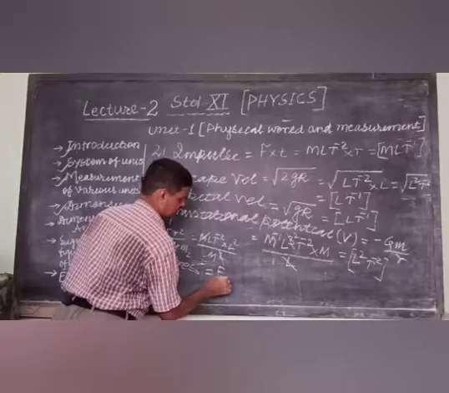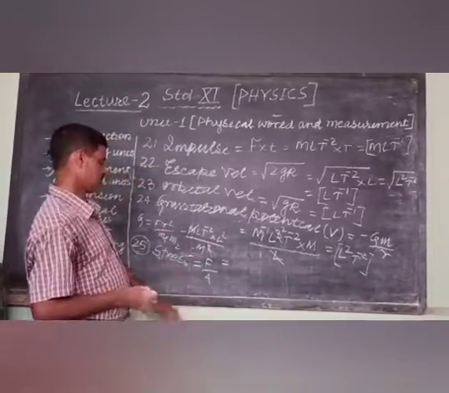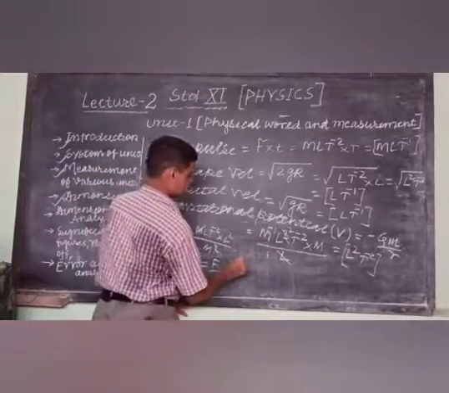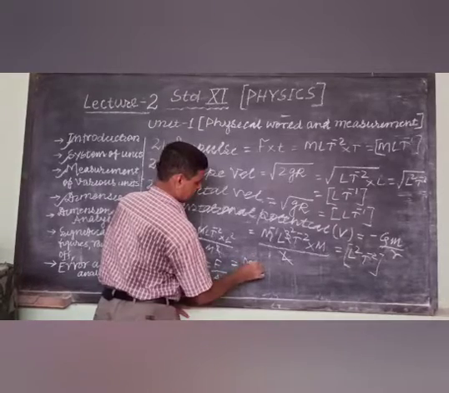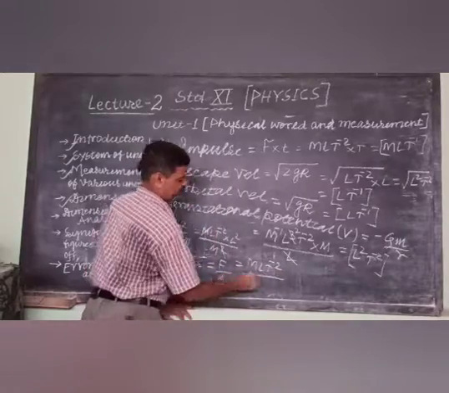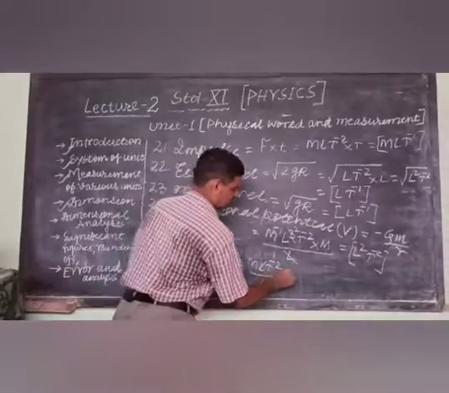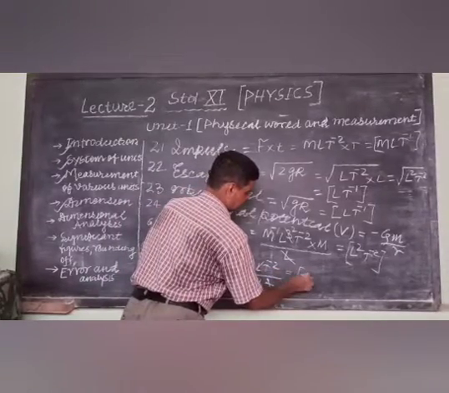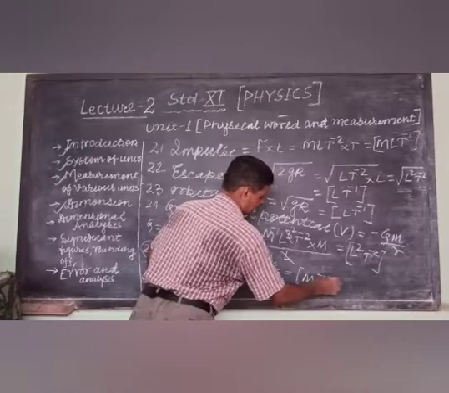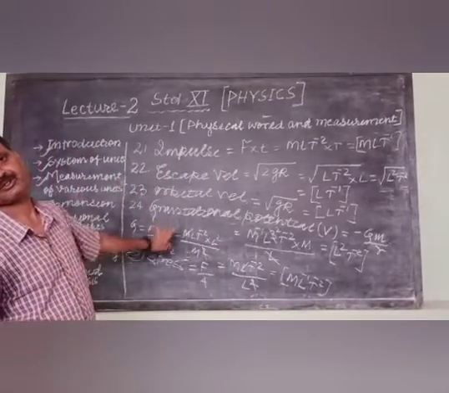Stress is force per unit area, and force is MLT to the power minus 2 divided by area, that is L square. So this L square cancels, and finally the result becomes M L minus 1 T to the power minus 2. This is the dimension of stress.